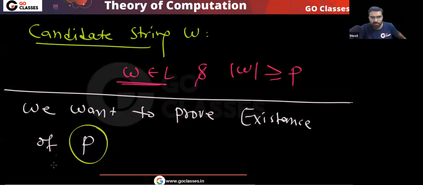Now the important thing is coming. I am saying that the number of states in the DFA will definitely work as the magical number.